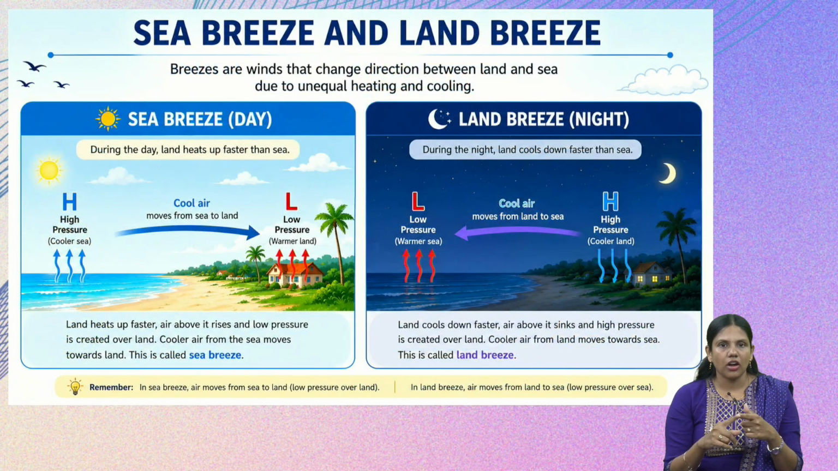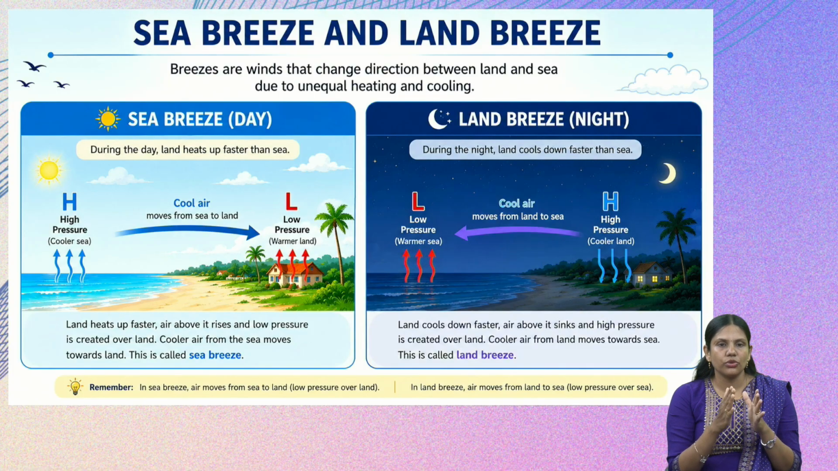The winds that change direction between the land and the sea due to unequal heating and cooling are called land breeze and sea breeze. As you can see in the picture, sea breeze is always in the daytime and land breeze is always in the night time. The reason we observe sea breeze in the daytime is that it is very similar to the phenomenon we have just discussed, the monsoon winds.